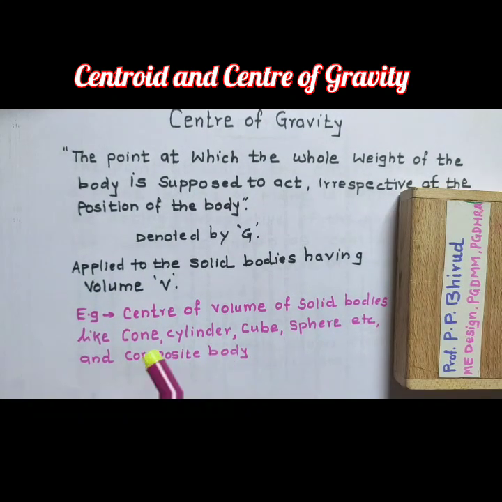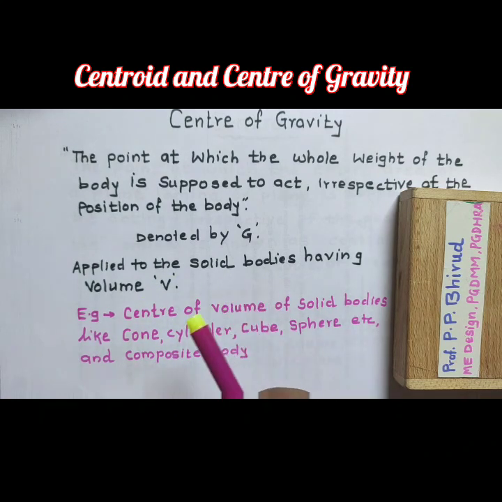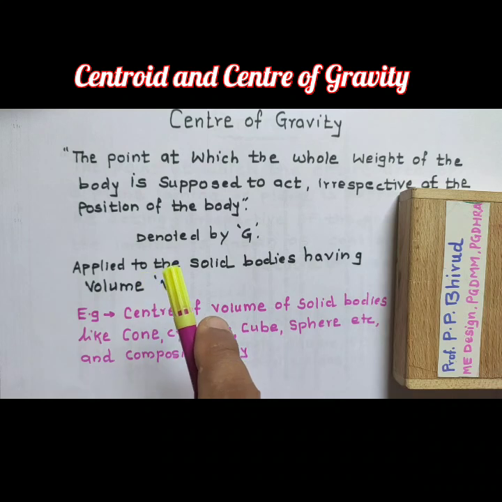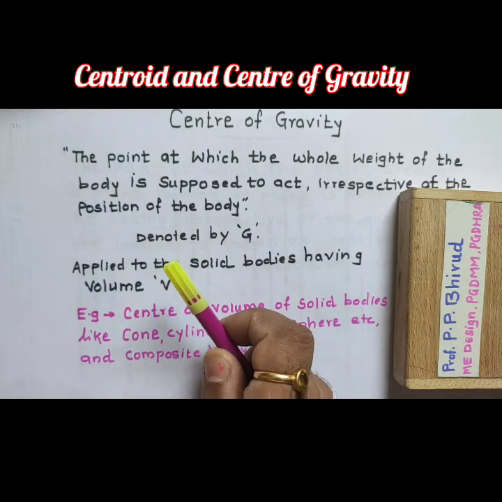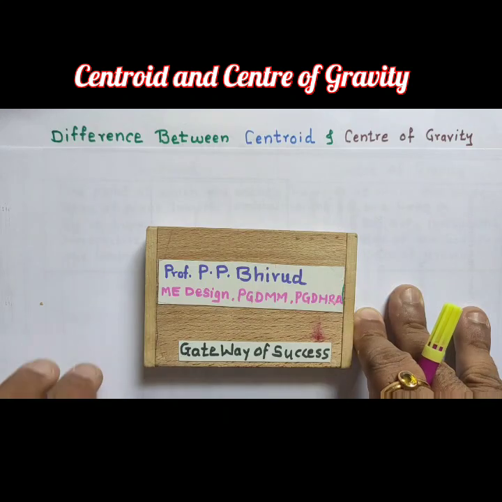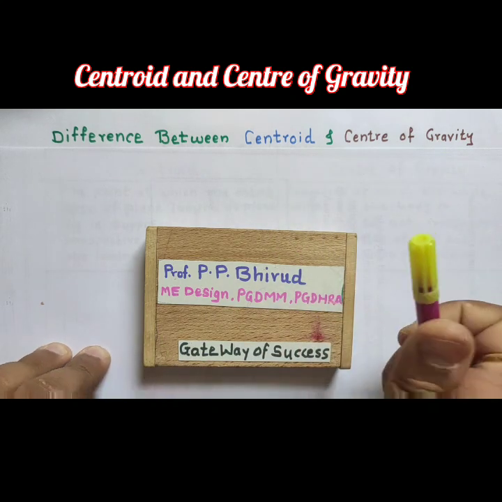So here the meaning of both terms, center of gravity and centroid, is the same, but the only difference between them is that CG is used only for solid bodies having volume, and the centroid is only for laminar planes having areas. This is the main difference between centroid and center of gravity. So let us talk about the other differences between centroid and CG.